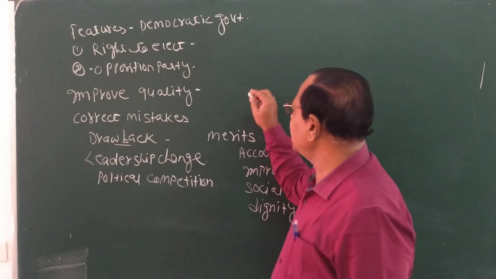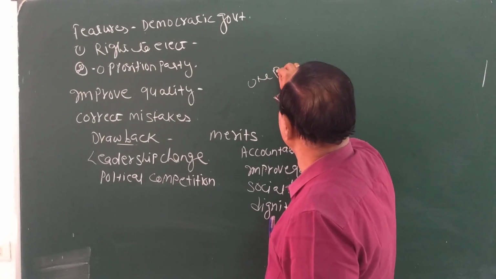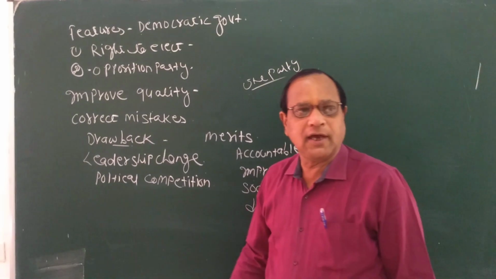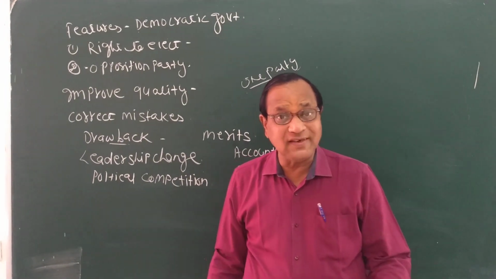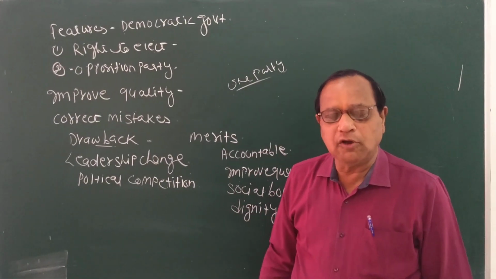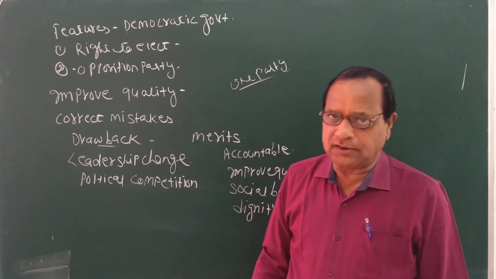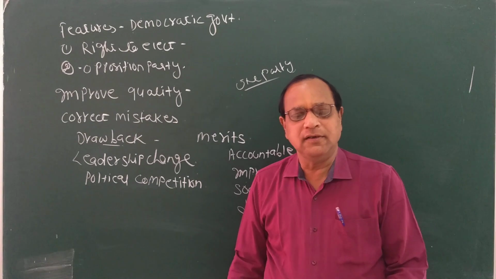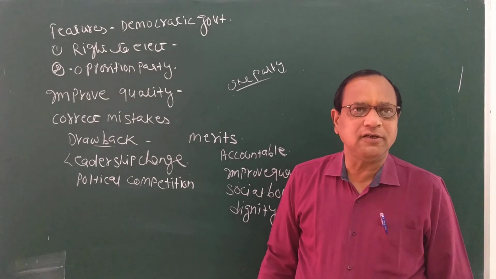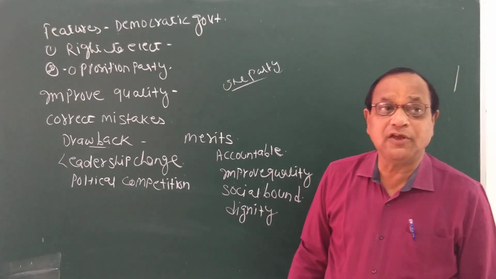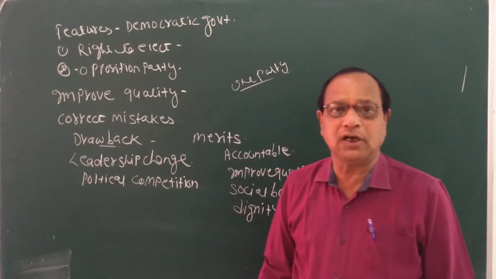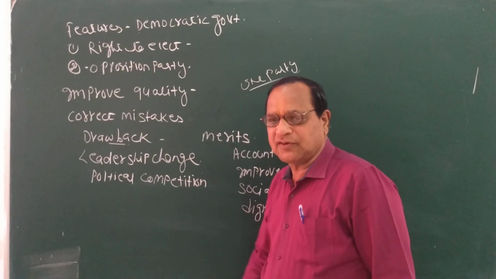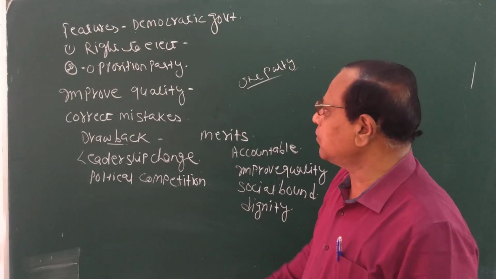In China, we have seen that there is a one-party system only. Democracy is there, but people do not have any choice. They are bound to elect the members who belong to the National Communist Party. So we are saying that many countries are democratic but not truly democratic, because the way those countries work is not according to the democratic nature. Today we will discuss the features of democracy one by one.